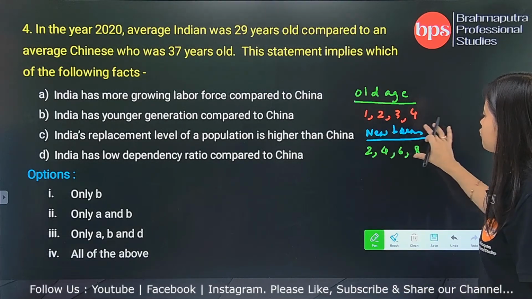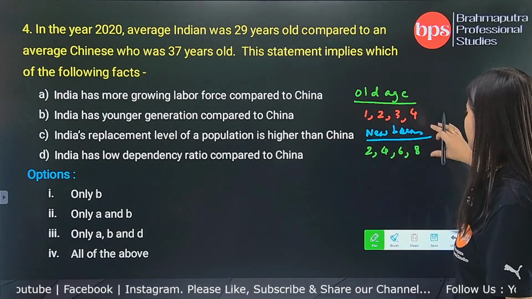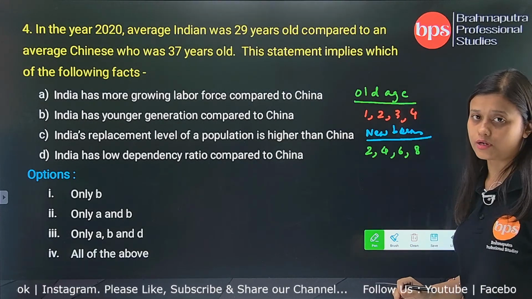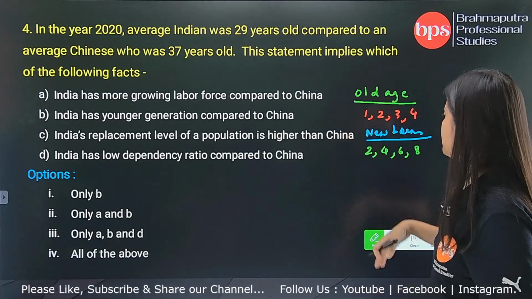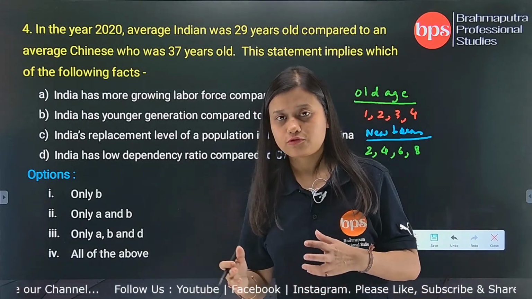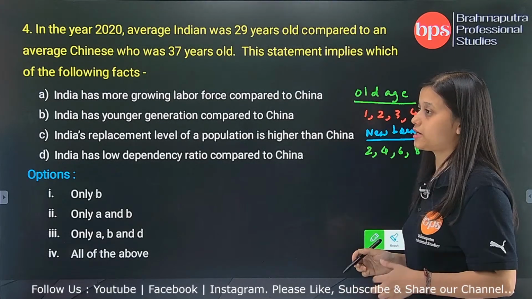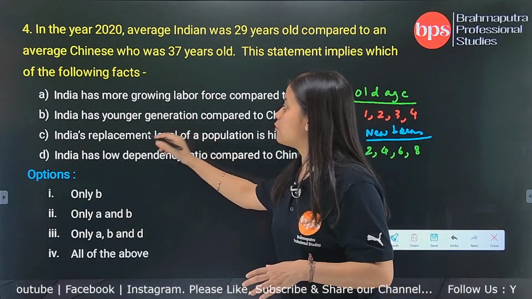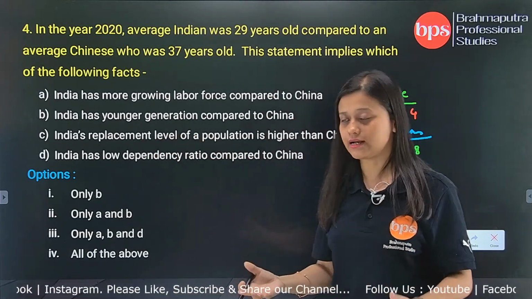So you see the newborn, their proportion is more compared to the old age. So what is this particular statement saying? If you have more number of newborns relative to the population of the old age, then you will get a good number of replacement level.